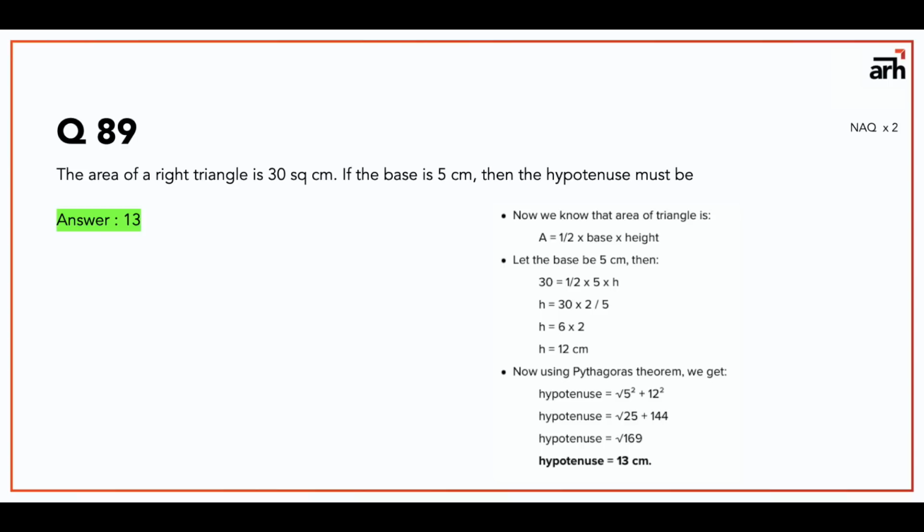Now as per Pythagoras theorem, base square, like 5 square plus 12 square, is equal to hypotenuse square, so that value comes out to be under root of 169. So the hypotenuse is 13. So the answer for question number 89 is 13.